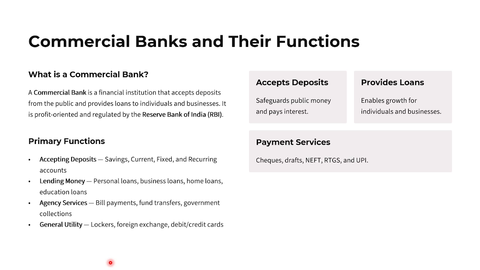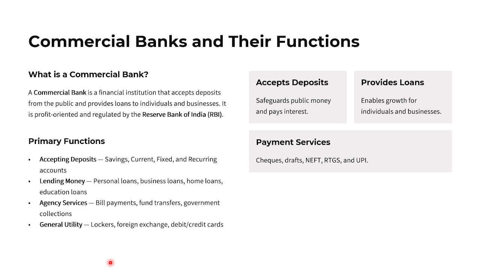Then commercial banking and functions. What is commercial banking? Commercial banking is a financial institution that accepts deposits from the public and provides loans to individuals and businesses. It is profit oriented and regulated by the Reserve Bank of India. So the commercial banks are regulated by whom? The Reserve Bank of India. So what is the primary function?